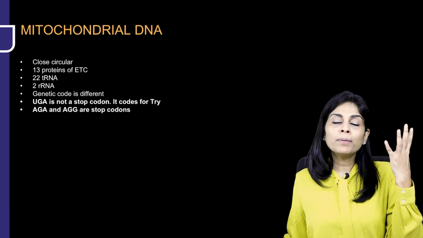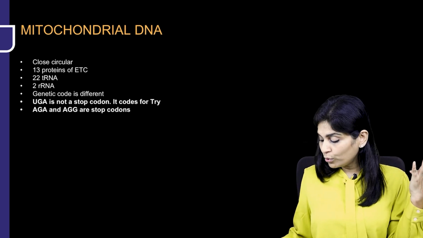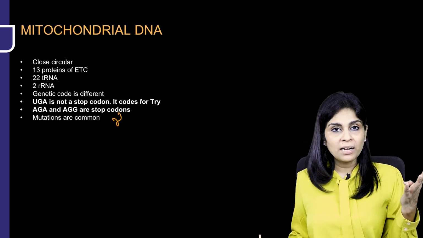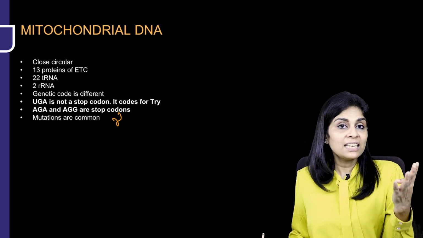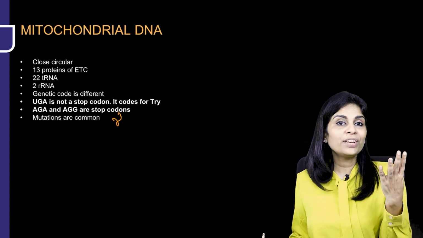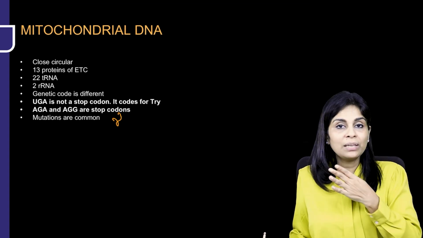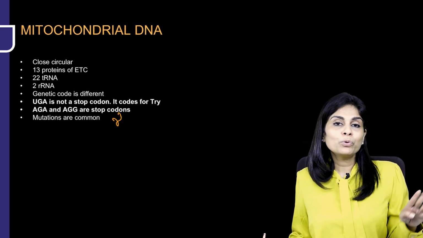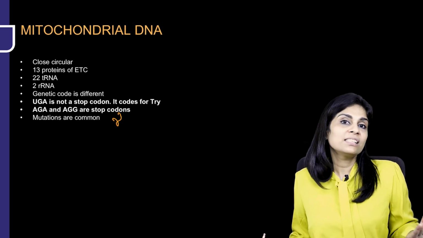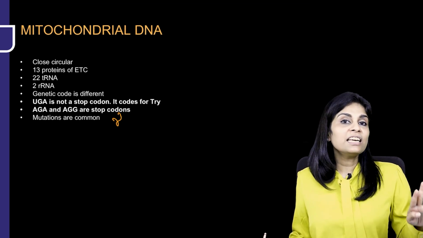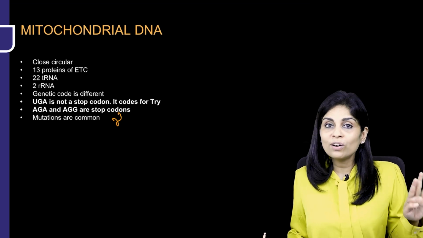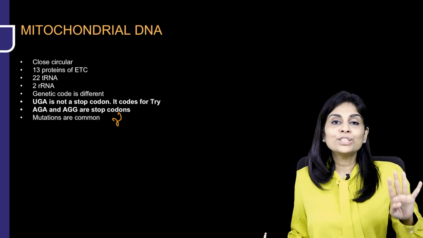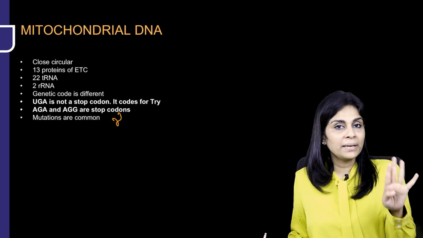Point number 4 is mitochondrial DNA is more prone to get mutated. Reason is DNA polymerase gamma, which synthesizes mitochondrial DNA, does not have proofreading and repair mechanism. I will ask you this in another 10 to 15 minutes when we start discussing the various types of DNA polymerases. If I ask you which DNA polymerase synthesizes mitochondrial DNA, what should be your answer? It is DNA polymerase gamma, which does not have proofreading and repair mechanism.